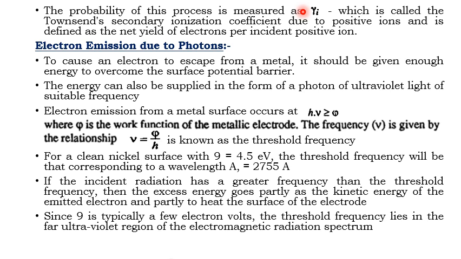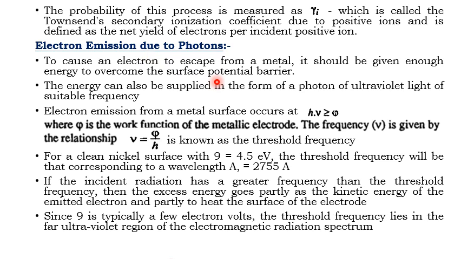Now there is one more secondary ionization process, that is electron emission due to photons. This is influenced by the photons. You know the photons are again packets of energy which cause electrons to be emitted from the metal surface.